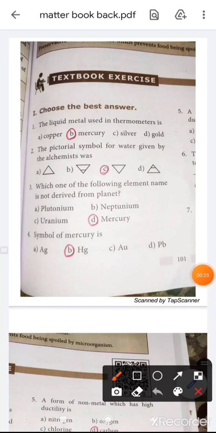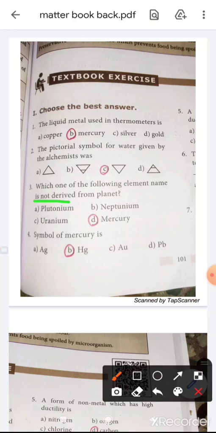Underline the words not derived from a planet. Plutonium, neptunium, uranium are derived from planets, but mercury is not an element name derived from a planet, so this is the answer.